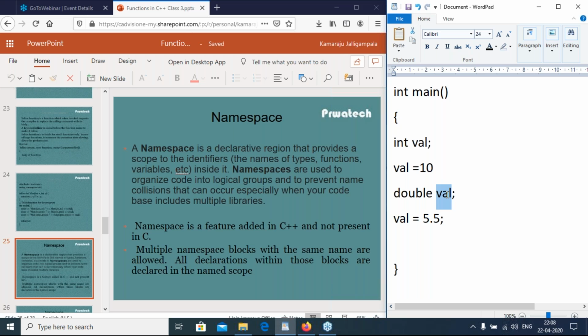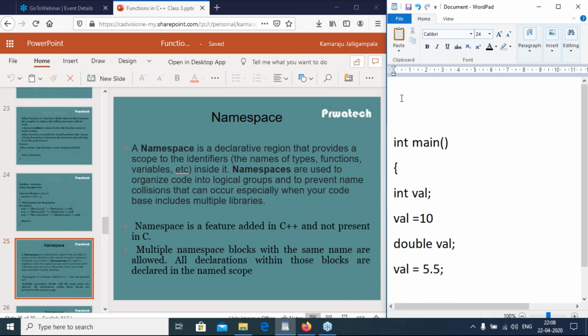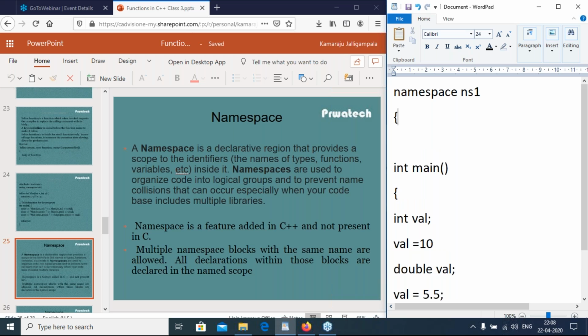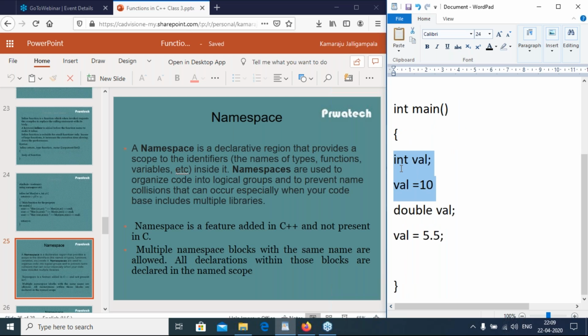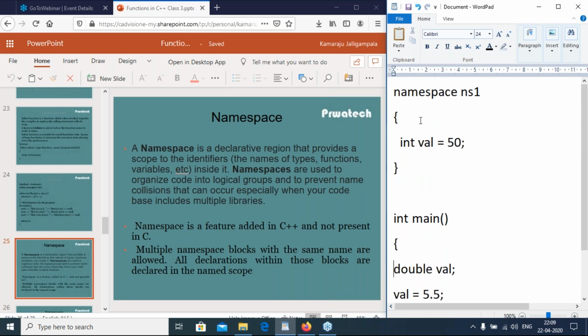If I want the same thing, then I can define a namespace outside of the main function. Namespace is the keyword, followed by the name, then int val equal to 50. These two statements are executed based on the namespace.